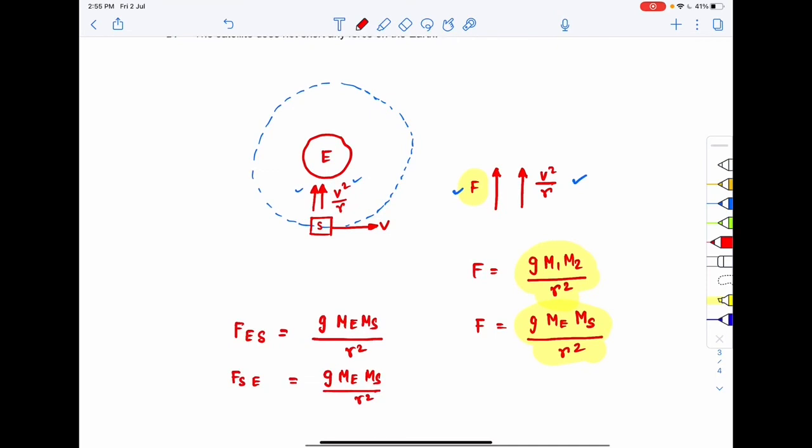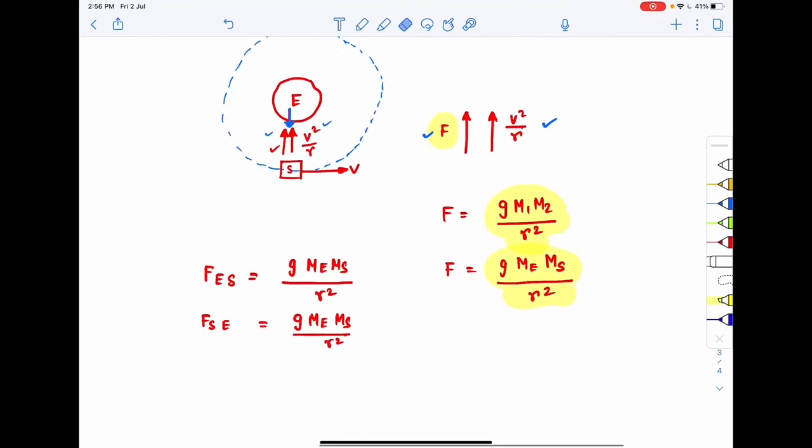So in fact, in a way, you can also say that the magnitude of the force by which the earth pulls the satellite to itself, the satellite also pulls the earth to itself with the same magnitude of force, right? So this is the basics of your gravitational force of attraction. When two bodies are placed close to each other, they will exert the same gravitational force on each other, which will be equal to G m1 m2 by r square.